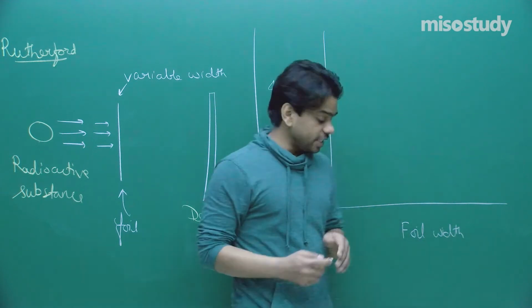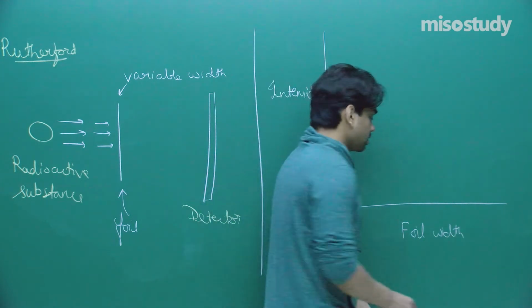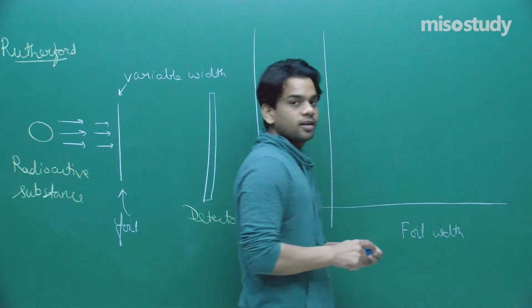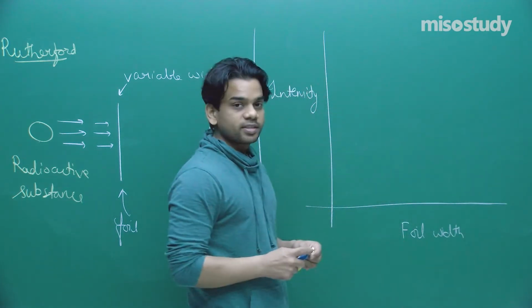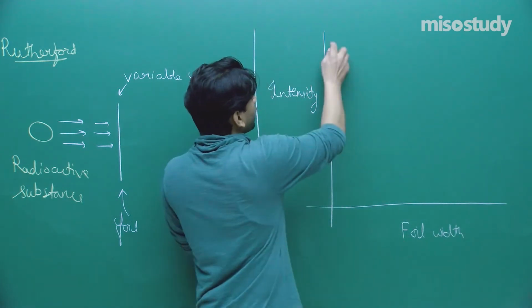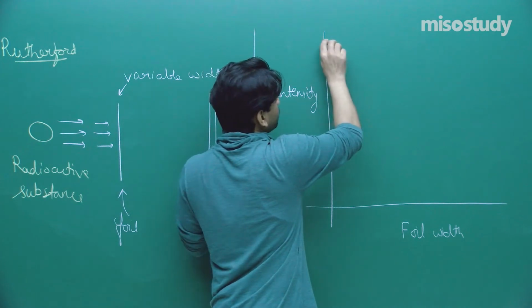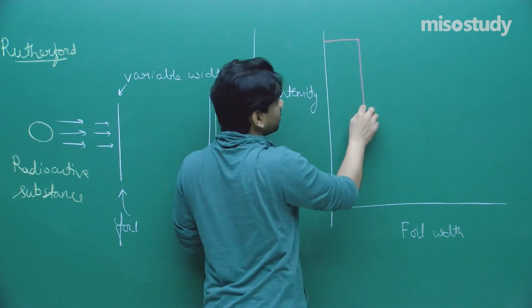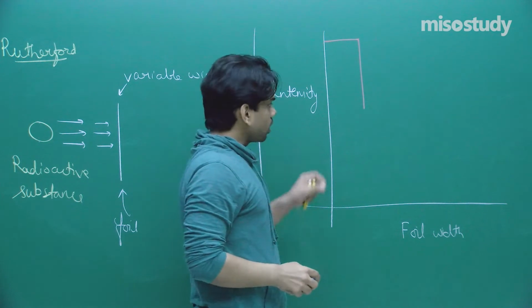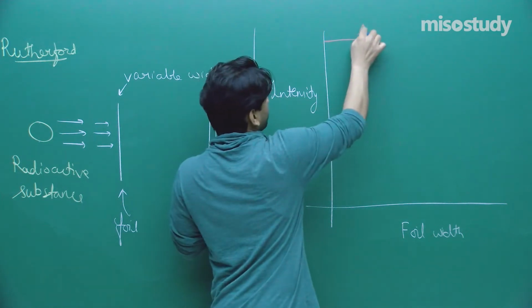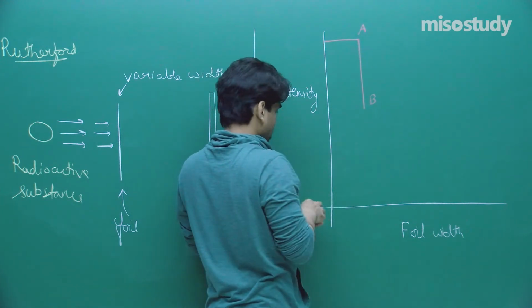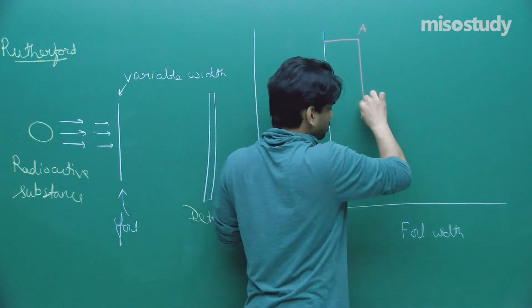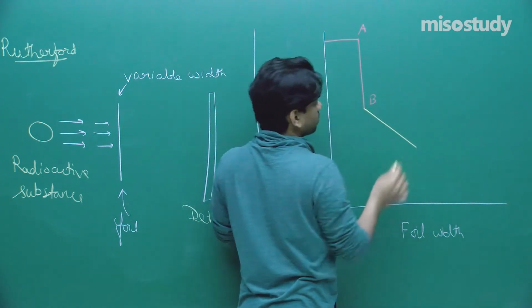What happened initially, if I show you how this intensity and foil width curve was moving ahead. So intensity was initially high, and suddenly it came down. And let me mark this point as A and B, and then let me show you the second curve was something like this.